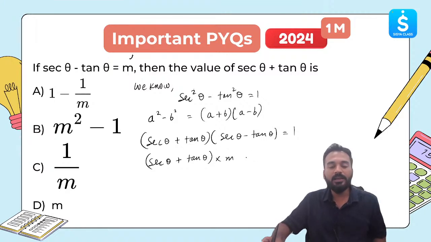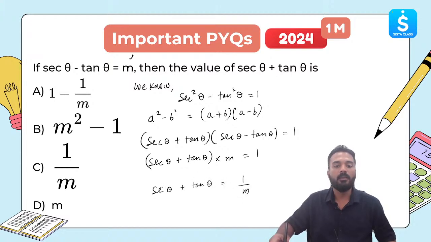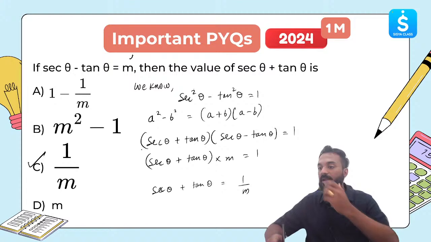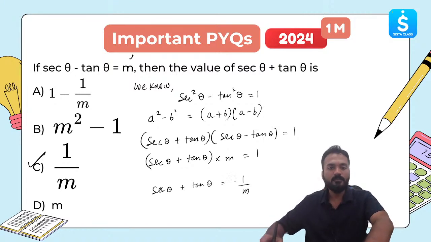Secant theta plus tan theta multiplied by M will be equal to 1. Now secant theta plus tan theta will be equal to 1 by M. Simple. Option C was the correct answer. Yes, correct. Option C is the correct answer.